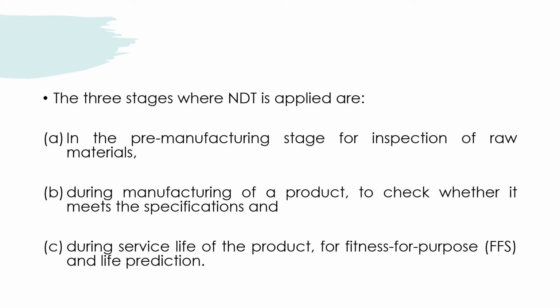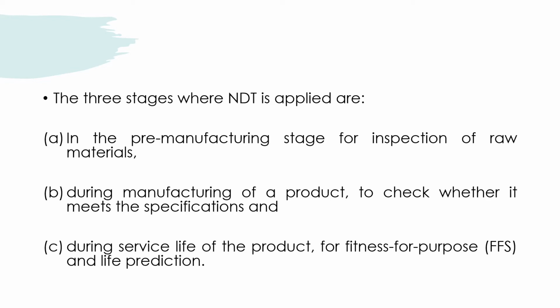There are three stages at which NDT is applied. Number 1, in the pre-manufacturing stage for inspection of raw material.